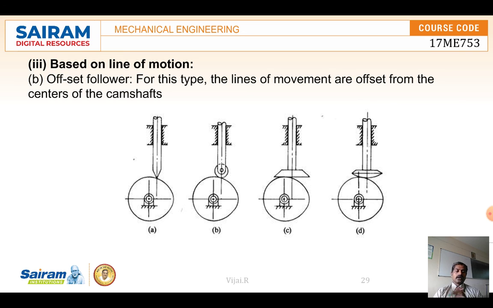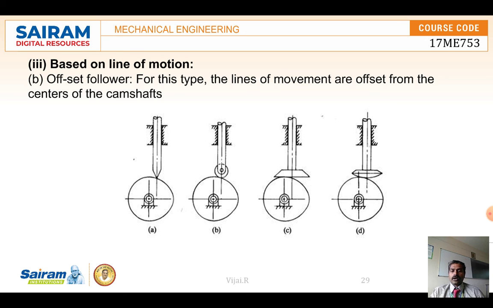The follower is just tilted or moved by a distance, which we call the offset distance. The offset distance helps with the movement. When there is more wear and tear, we can reduce it this way, and the total motion can be changed.